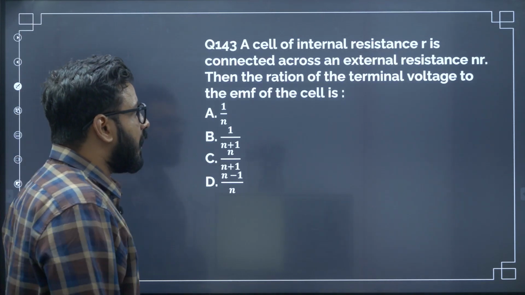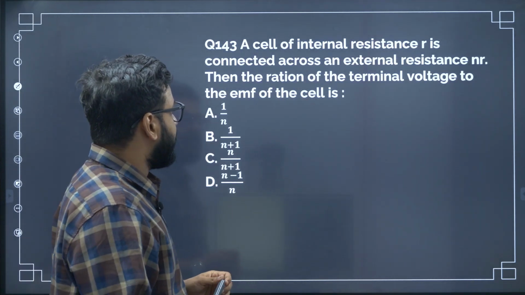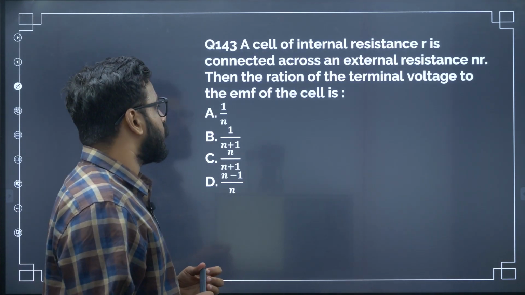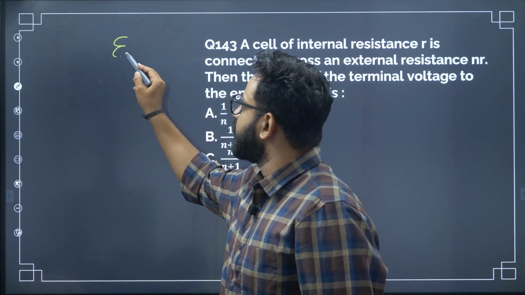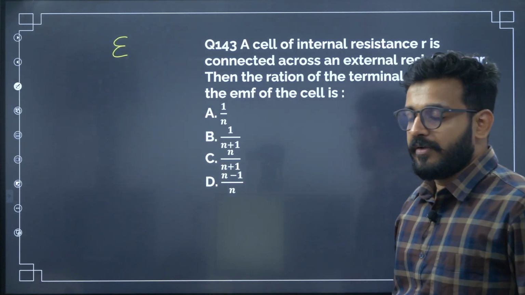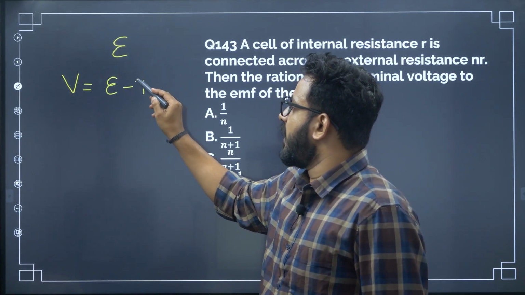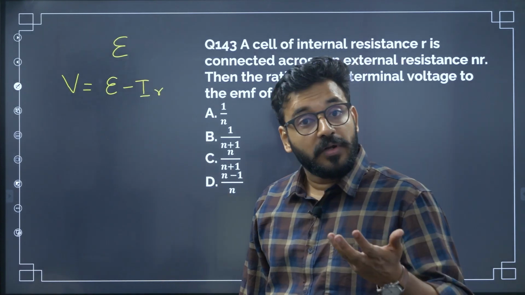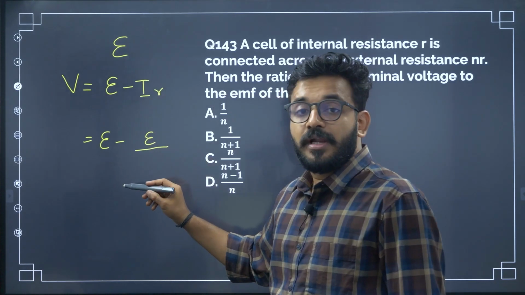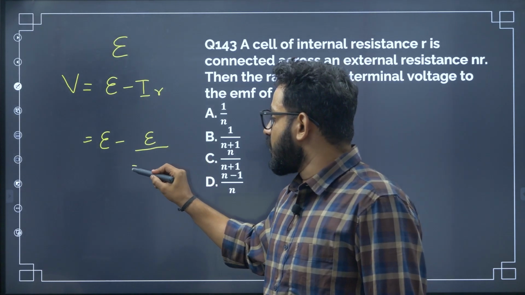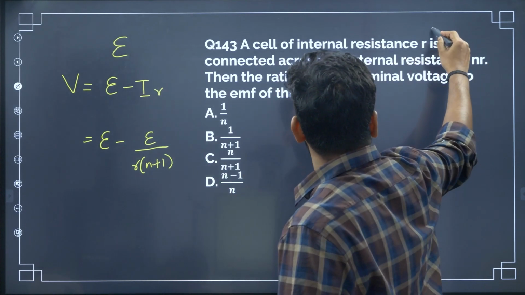Next question. A cell of internal resistance r is connected across an external resistance nr. Then the ratio of the terminal voltage to the EMF of the cell is. Now EMF of the cell is simple. EMF of the cell is E. Okay, that's all. But what is terminal voltage? Terminal voltage is given as EMF minus I into r. Now what is I? Current is EMF divided by total resistance, r plus nr.